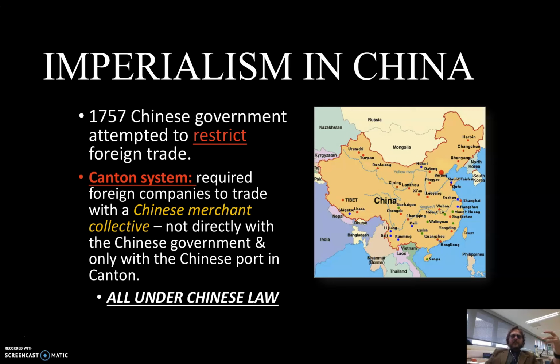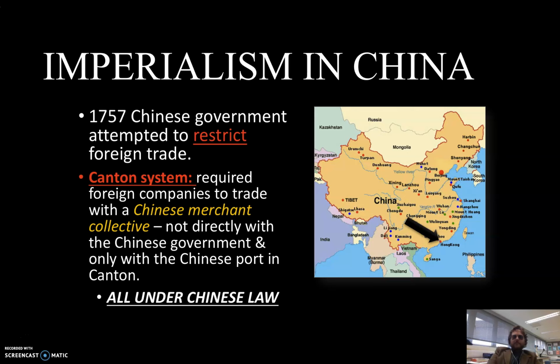Basically, it was like, hey, China, we would really like it if you would allow us to trade outside of just the Guangzhou area. They wanted to be able to go to other places. Did the Canton system work for them? No. Ultimately, it ended up failing, as you'll see.